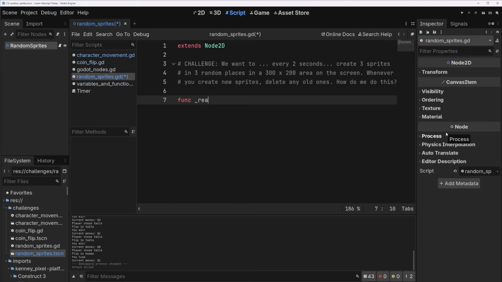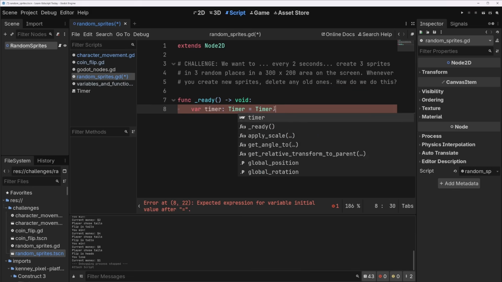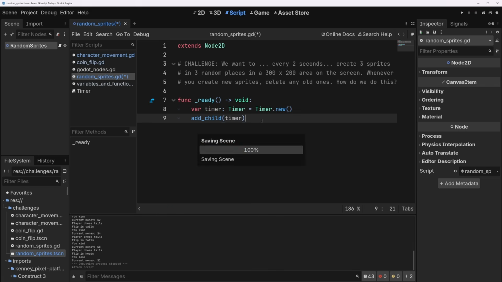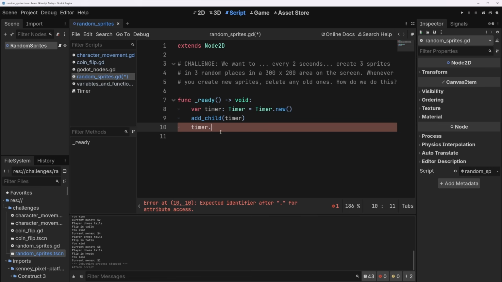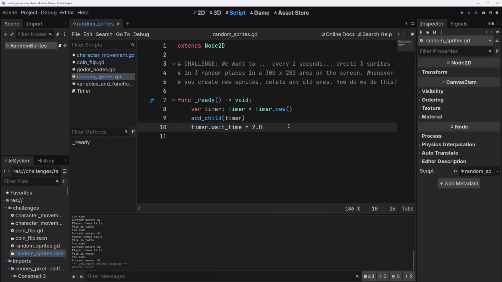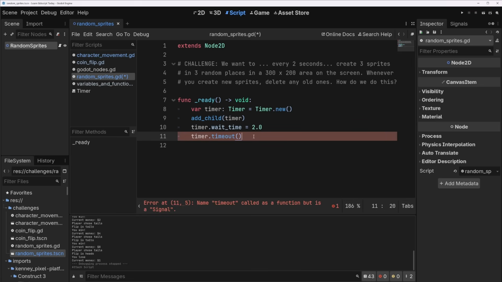Well, let's start in a ready function here, because this is something we're probably going to set up as a timer, and then just have that timer run a bunch. So let's make a timer: timer equals Timer.new. Remember, Timer is a node, it needs to be on the scene tree. We know we want 2 seconds, so timer.wait_time equals 2.0. And then we need to do timer.timeout. This is the weird one where we have to pass in a function name so that we can do something over and over again. So let's make a function for that.